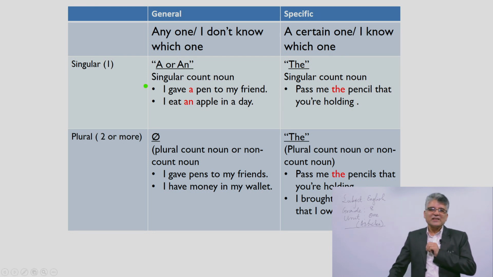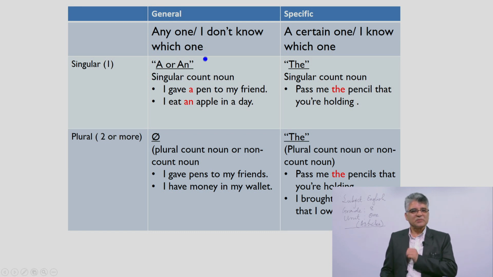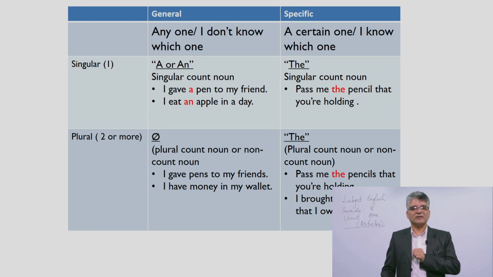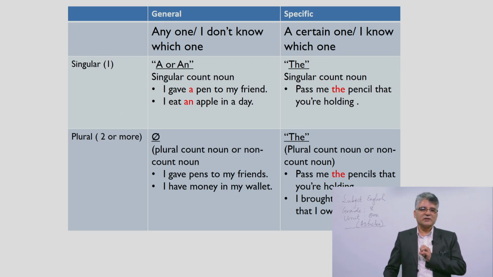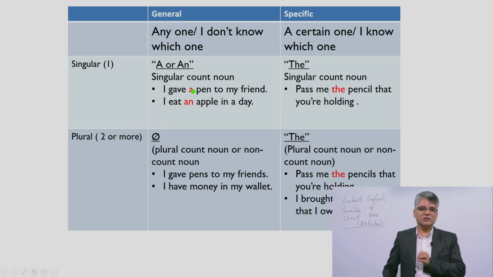So let's see. With a singular countable noun, we use either a or an. For example, I gave a pen to my friend. I gave a pen to my friend. Here, a pen is a singular countable noun, right? That's why a is used, because in pen the p sound is a consonant. You have to understand that. So if the word has a consonant sound at the beginning, in that case we use the article a.